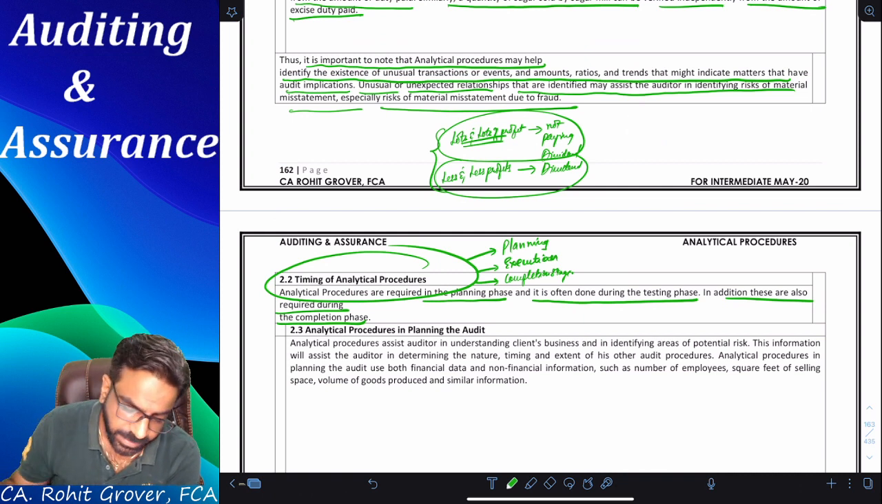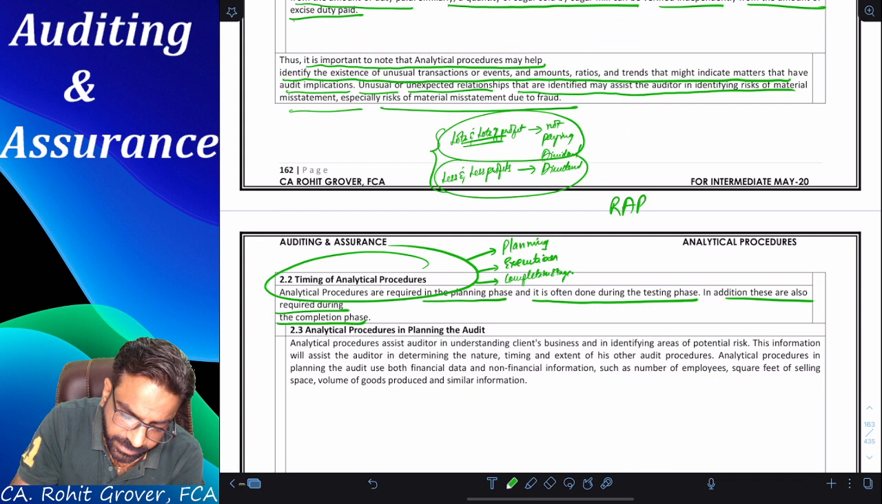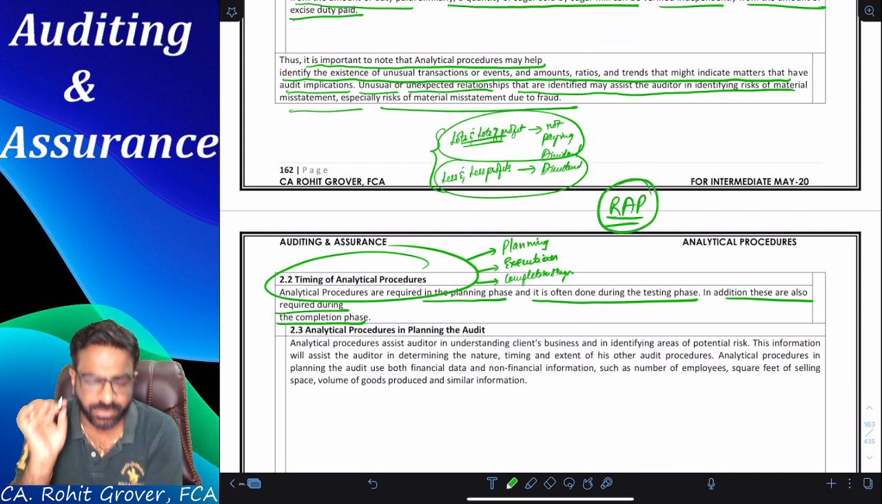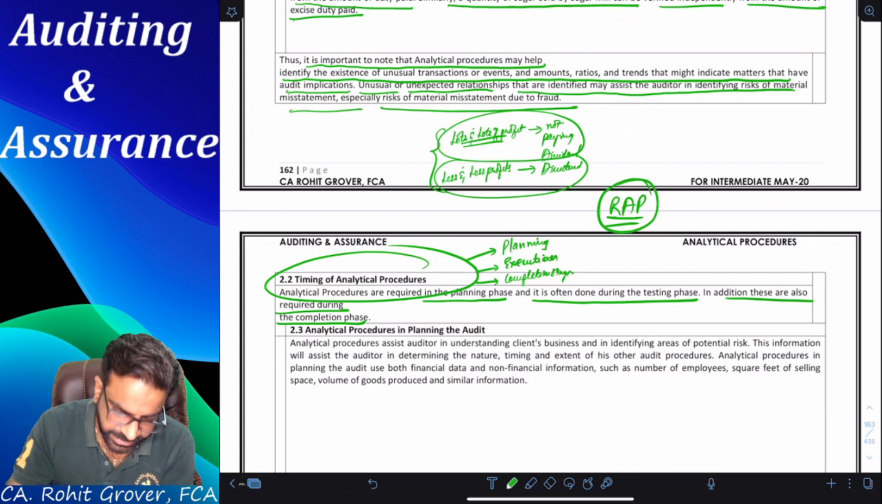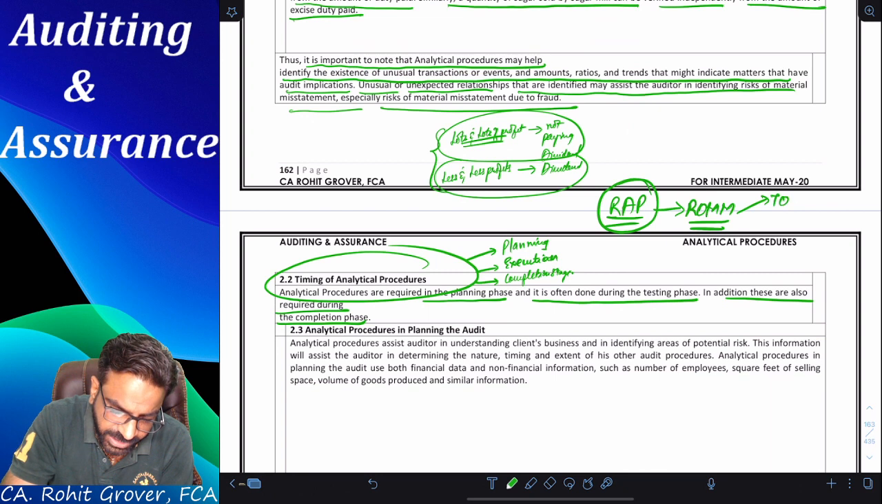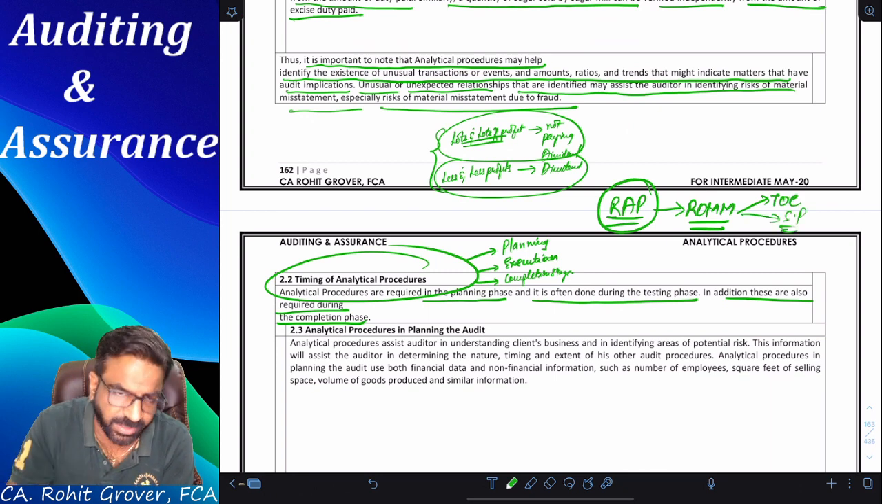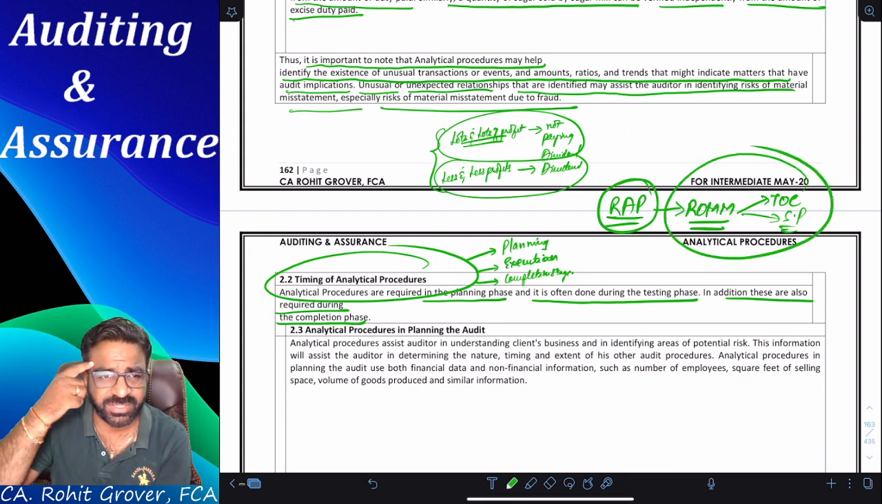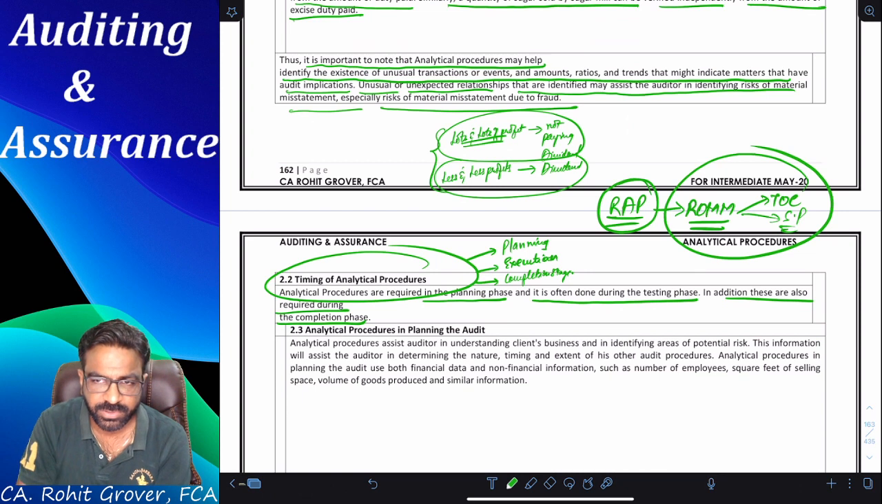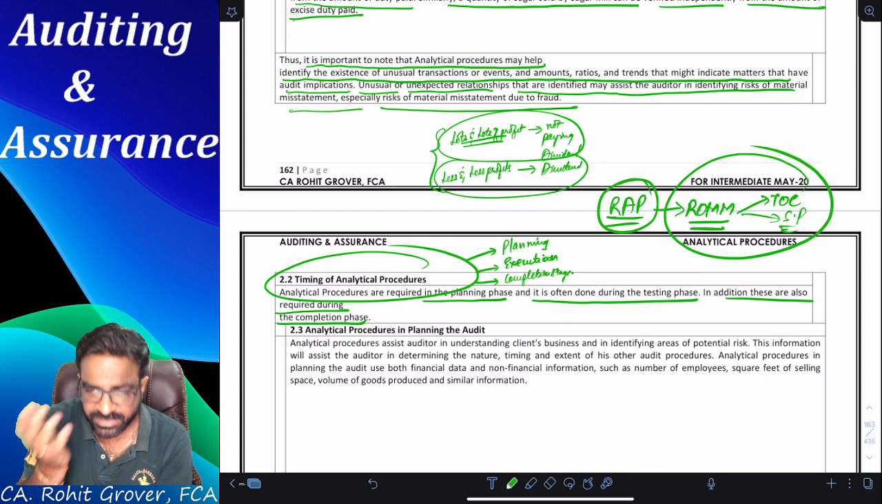Tell me, everyone, did we apply RAP first or not? Please tell me yes or no. Did we apply RAP or not? Yes. From the RAP, we come to know about what? ROMM. ROMM helps us in understanding whether to go for TOC or whether to go for substantive procedure. Am I correct or not? Now tell me, this is nothing but called what? Which procedure? Analytical procedure. So can I say that the planning stage is justified now? Yes, the planning stage is justified now.